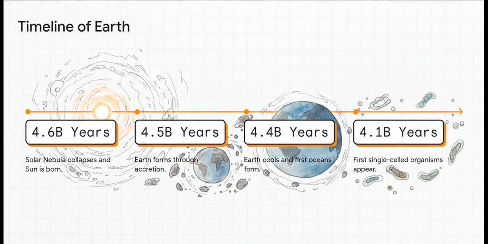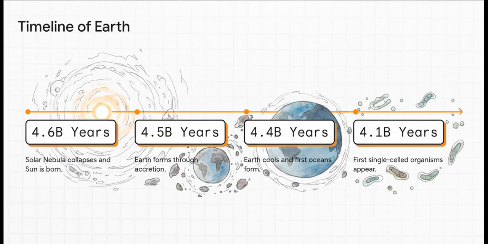Stepping back for a second, it's wild to see how this incredible sequence of astrophysics, geology, and biology all builds together over an almost unfathomable scale of time. Let's trace it. 4.6 billion years ago, the solar nebula collapses and the sun is born. Just 100 million years later, which is honestly a blink of an eye in cosmic terms, Earth forms through accretion at 4.5 billion years ago. Fast forward another 100 million years to 4.4 billion years ago, the crust cools down and the very first oceans form. And then, somewhere between 3.5 and 4.1 billion years ago, boom, the very first life appears.